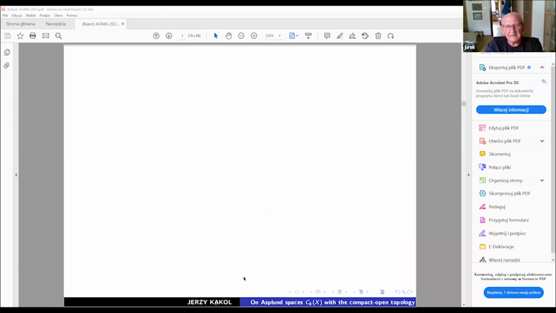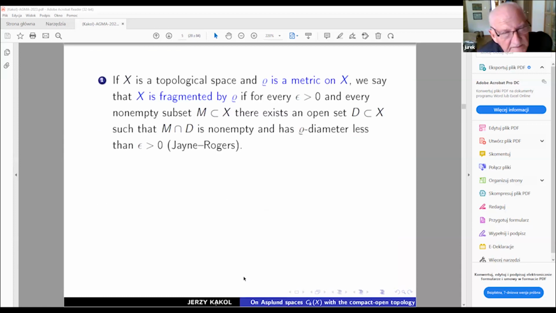Right, next slide. So just to recall this concept, already introduced by Jayne and Rogers, the main task was related to the theory of renorming. So they already used this concept to study some problems in renorming theory. But at this moment, I'm going to recall it to connect this story with the Asplund property. So if X is a topological space, and we have on this topological space some metric, we say that X is fragmented by this metric.